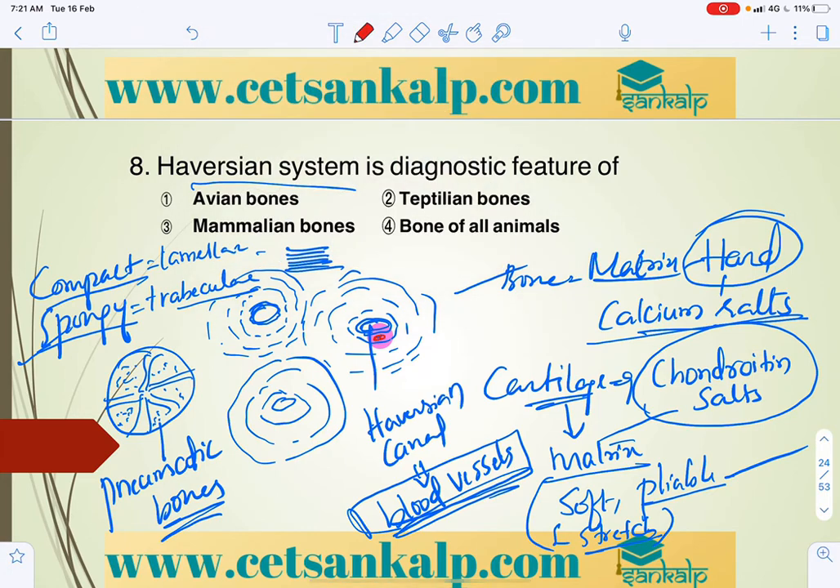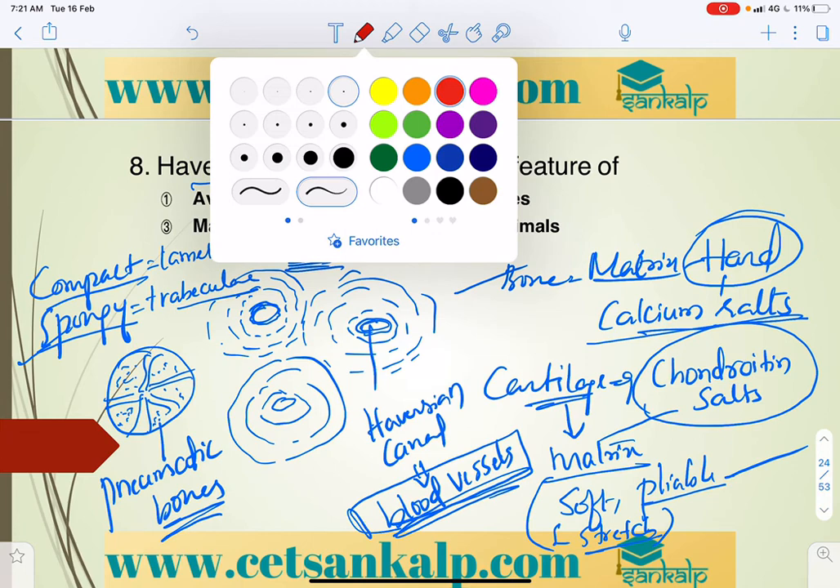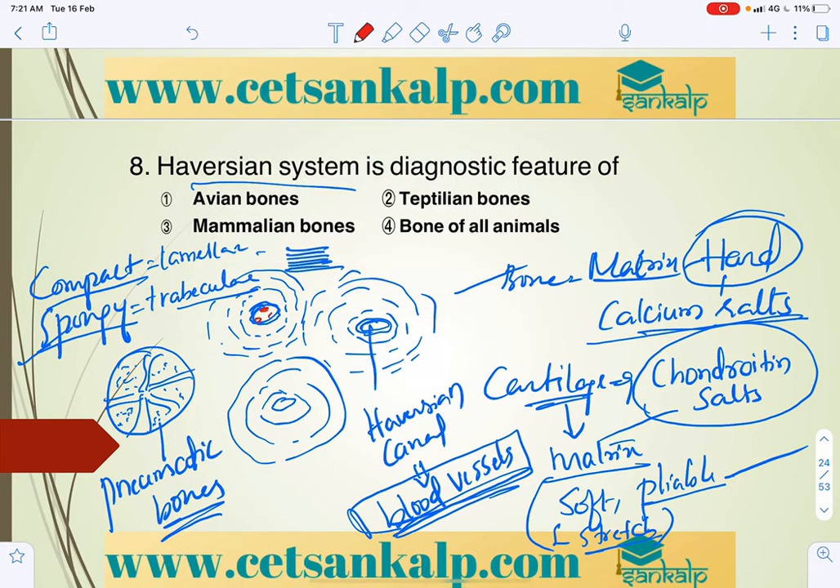Inside we can write this, Haversian canal. In this canal we can see blood supply. The canal is only for blood vessels. So that is the characteristic feature of mammalian bones.